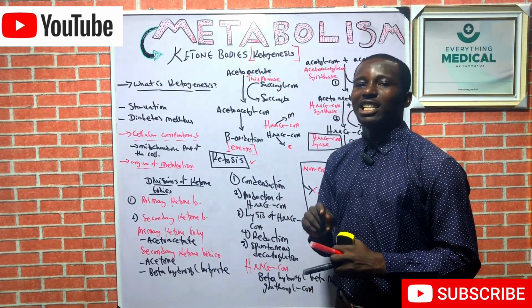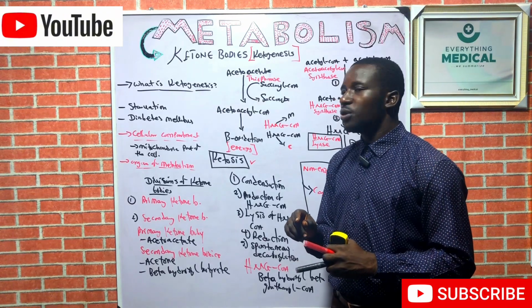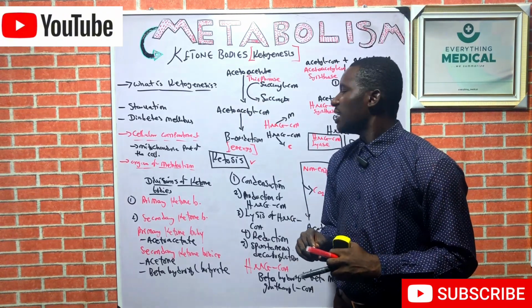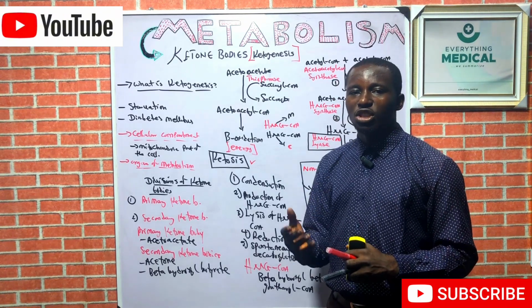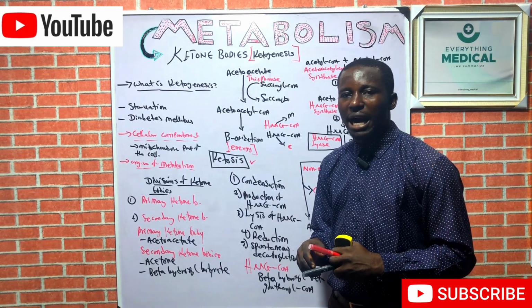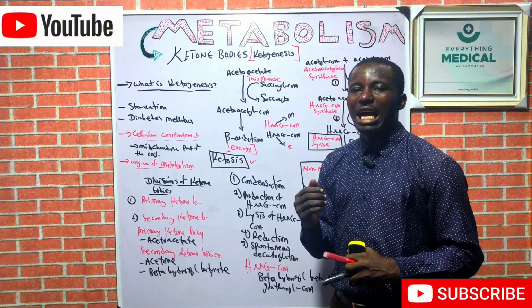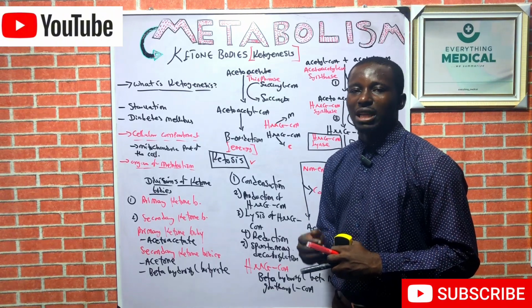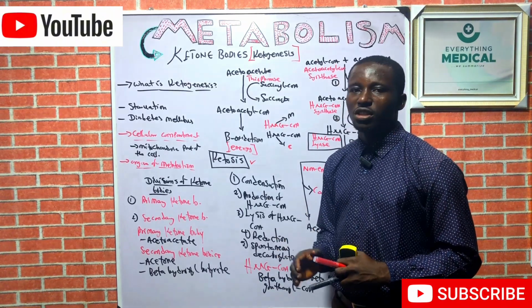We have number one, ketonemia. Number two, ketonuria. And number three, the smell of acetone breath. This ketosis is commonly caused by an untreated diabetes mellitus. That is what causes ketosis.